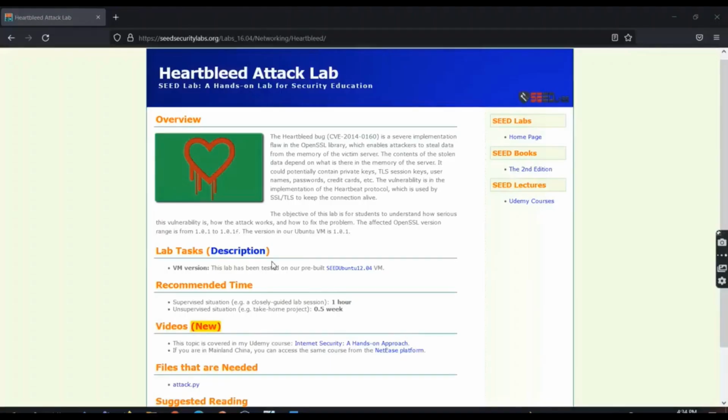Hi guys, my name is Achyut Shah and today I'll be walking you through the Heartbleed demo. We are leveraging the SEED Lab VMs to carry out this attack. The VMs used in this case are the SEED Lab Ubuntu 12.04 version machines. Although this attack can be carried out using just a single VM, we are using two machines just to demonstrate how a remote server is attacked using Heartbleed.